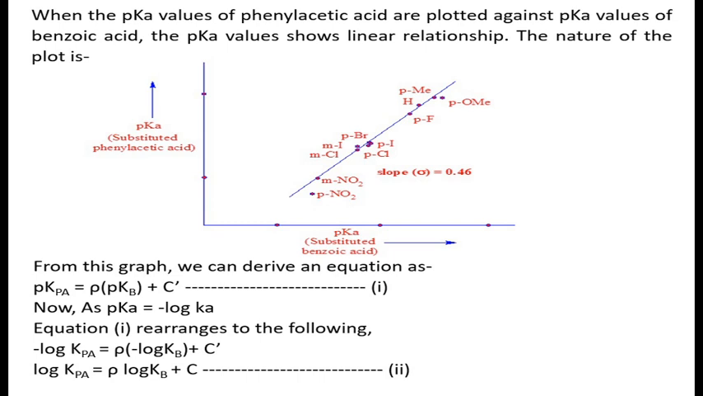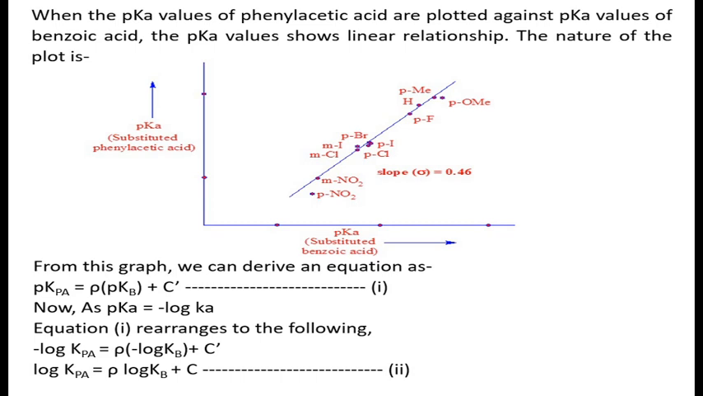From this graph we can derive an equation, which is: pKa value for substituted phenylacetic acid, pKpa, is equal to rho times pK value for benzoic acid, pKb, plus C prime. We know that pK is equal to minus log K. Sorry, the K should be a capital here. pK is equal to minus log K.